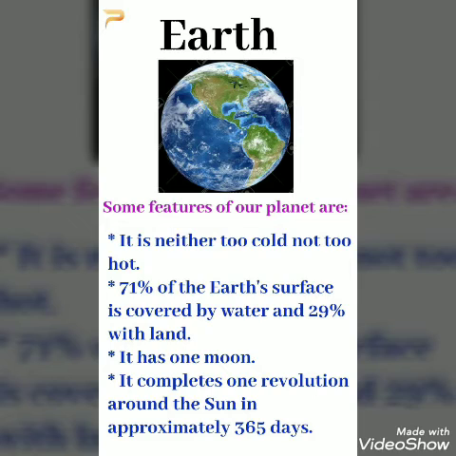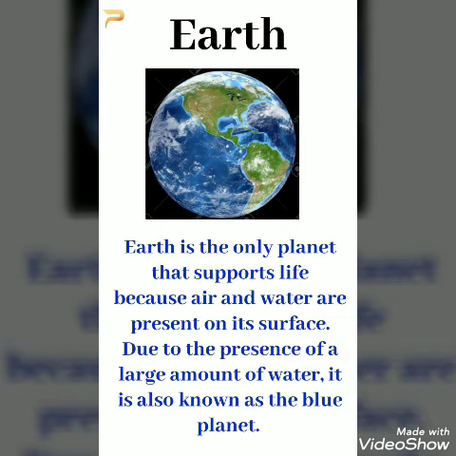It completes one revolution around the Sun in approximately 365 days. Earth is the only planet that supports life because air and water are present on its surface. Due to the presence of a large amount of water, it is also known as the blue planet.